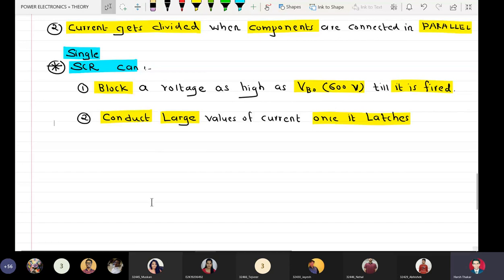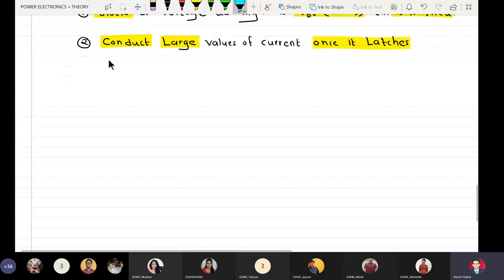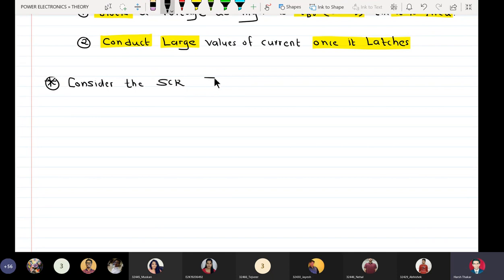So now we will take a practical example of a device. Consider the SCR TYN 8016. This particular SCR has a breakover voltage of 800 volts.